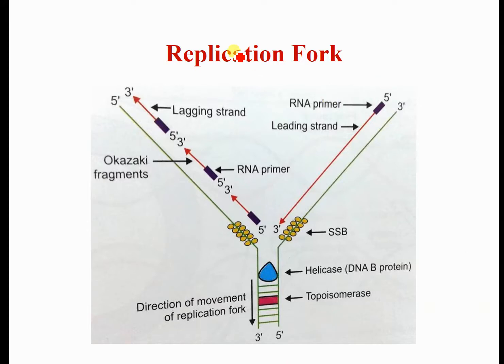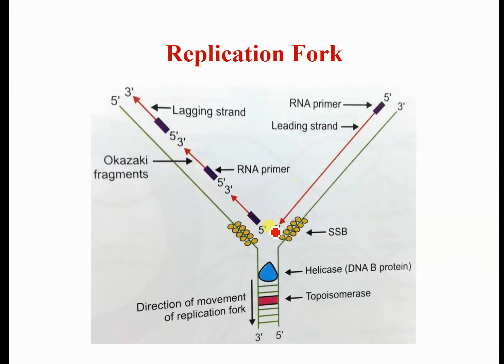What is the replication fork? Here we see one V-shaped portion on one side of the replication bubble. What does it contain? It contains two parent DNA strands, one in the 5 prime 3 prime direction, the second in the 3 prime 5 prime direction.